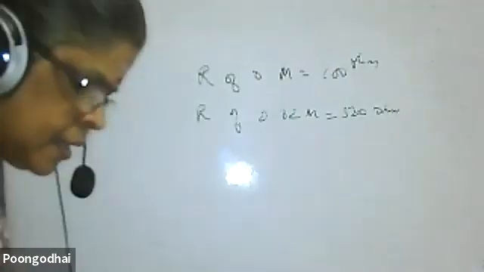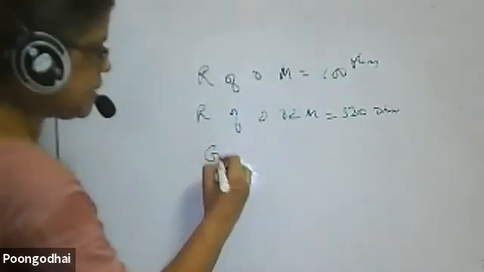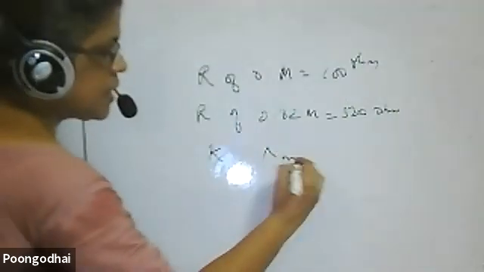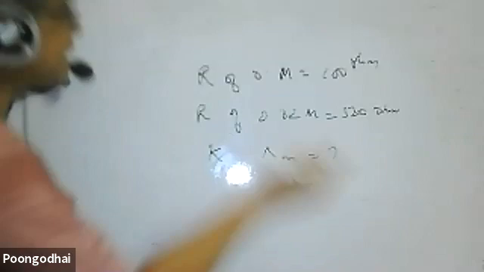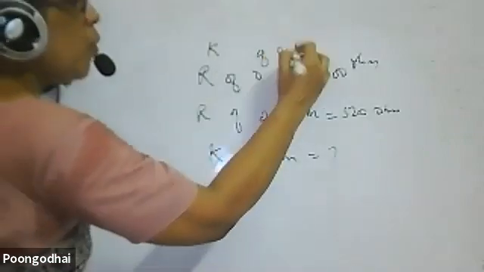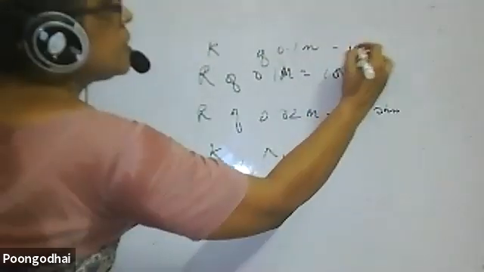Calculate the conductivity and molar conductivity. Conductivity is kappa. Molar conductivity is asked, but they give one addition: the conductivity of 0.1 M is given. Understood the concept?